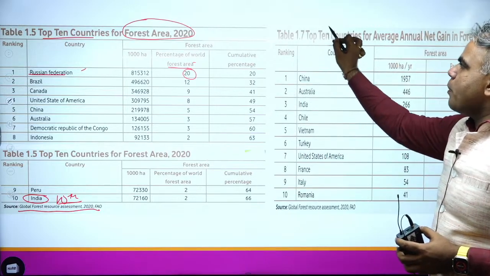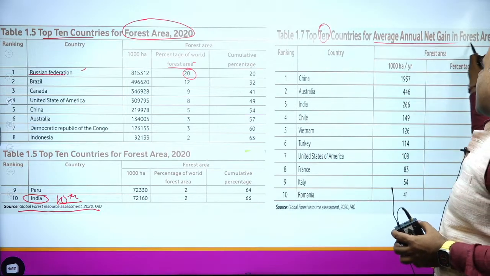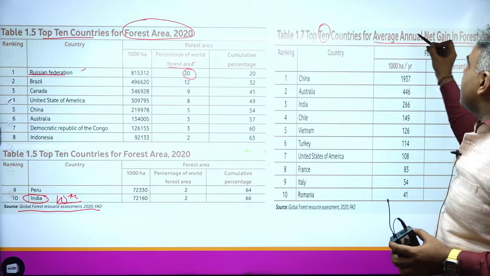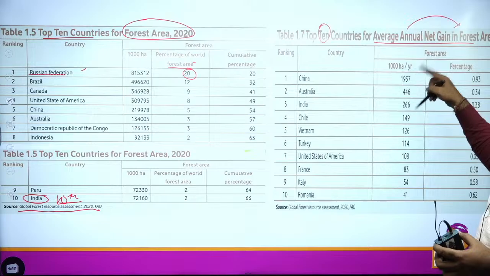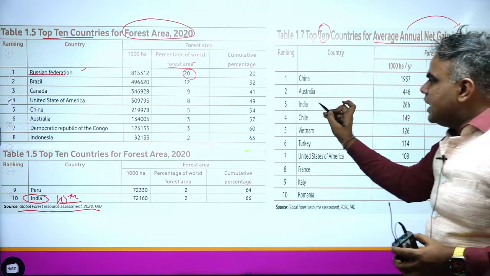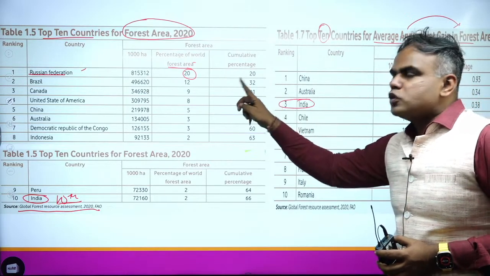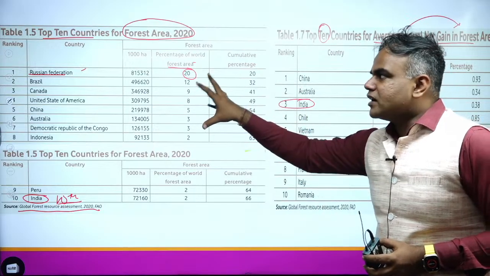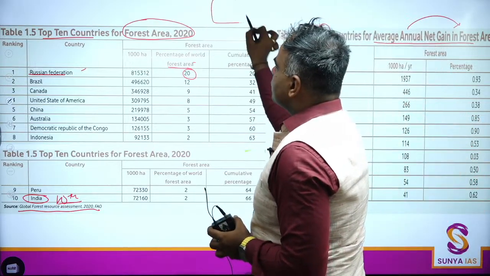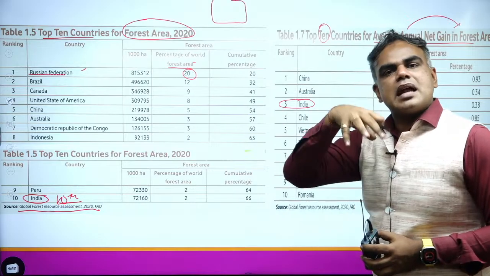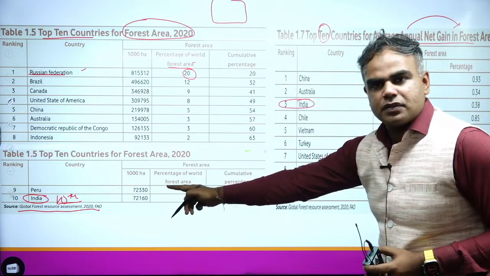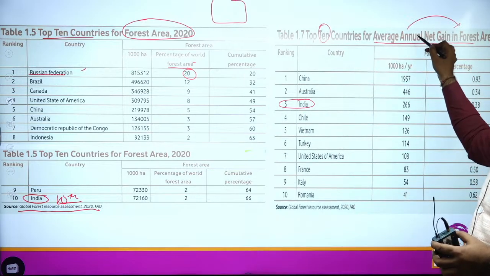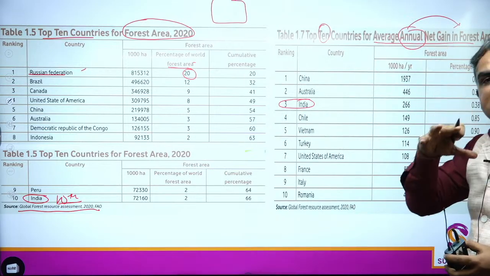The second thing to remember: the top 10 countries for average annual net gain in forest area. Which countries have had a net gain in forest area? Here, India is at the third number. Both these are different facts. The first fact tells how much of the forest is in that country compared to the global total, and in that, India is 10th. But how much average gain is happening per year?